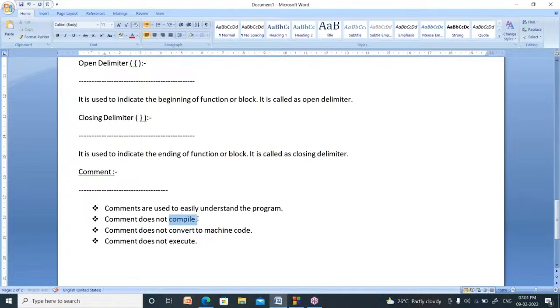These are not compiling, these are not converted into machine language, these are not executing.